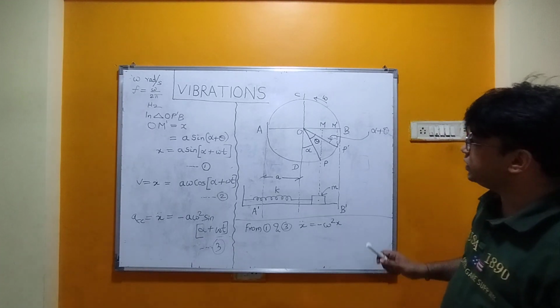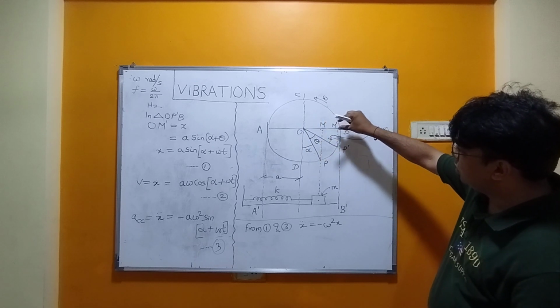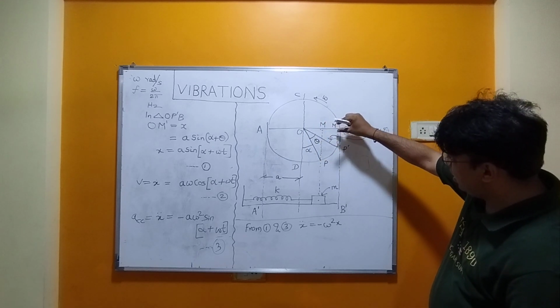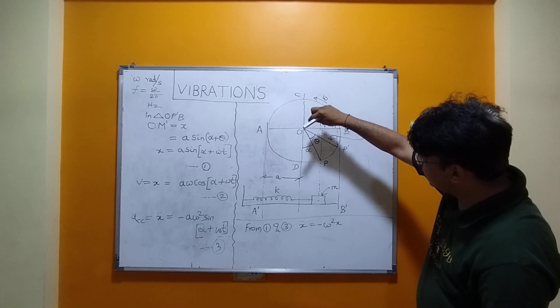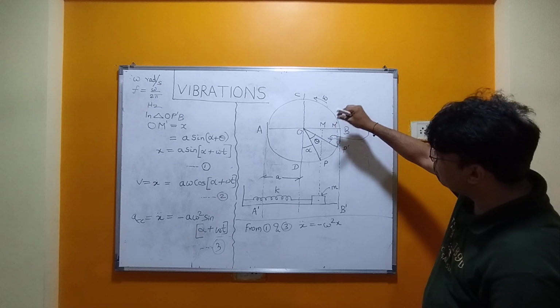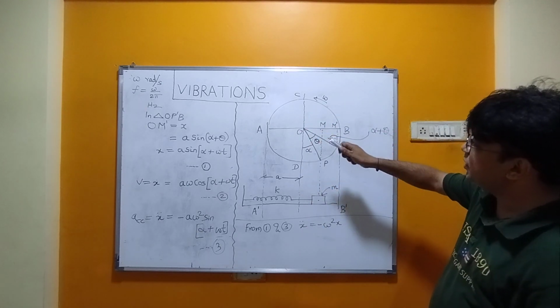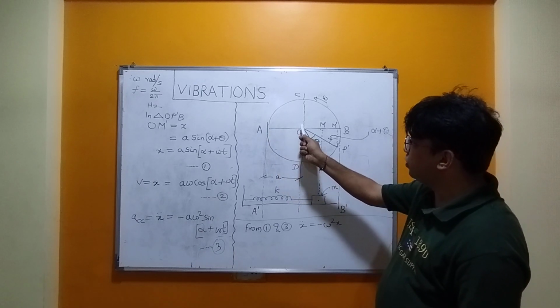So if the particle moves from the center point to the very right extremity, its displacement will go on continuing, but its acceleration will be directed towards the center. Similarly, when it goes to this point A, acceleration is directed towards the center.